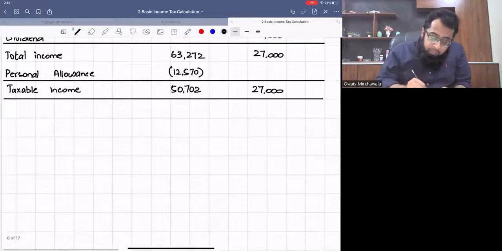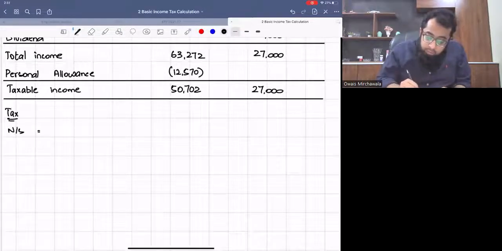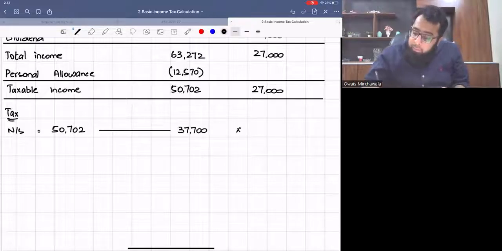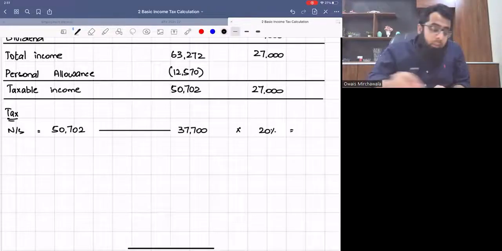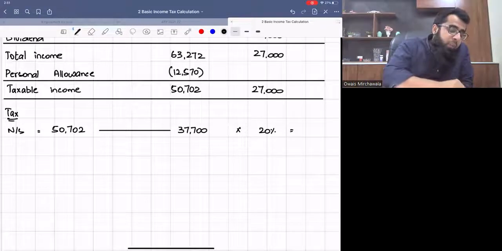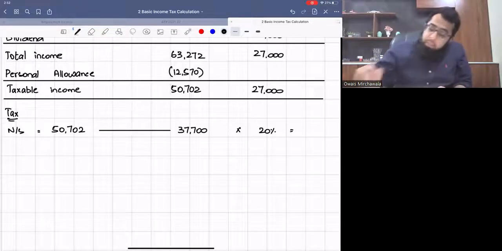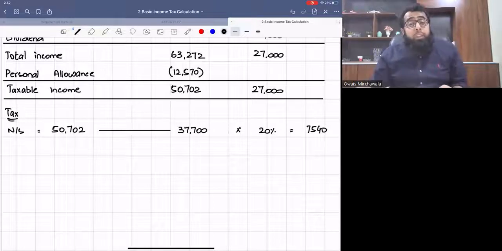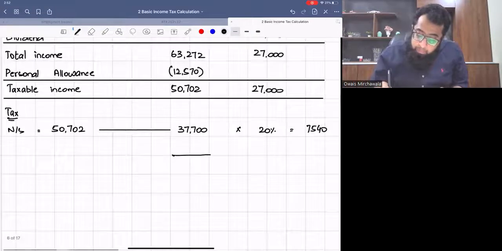So let's apply the tax. Non-saving income is 50,702. The basic rate band goes till 37,700. So 37,700 into 20% gives us 7,540. Now in this question, the whole basic rate band is used in non-saving income.